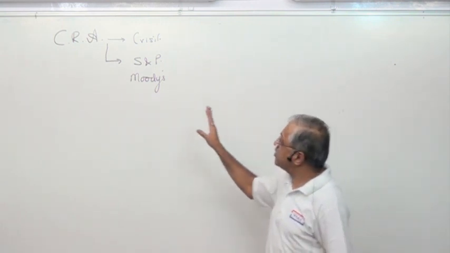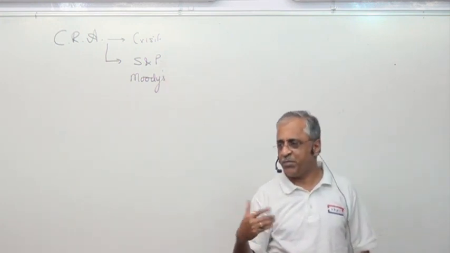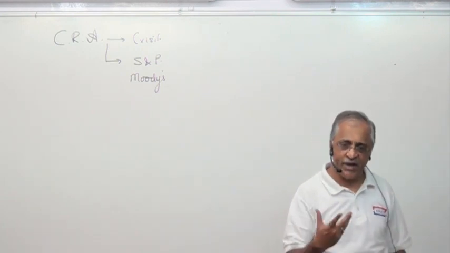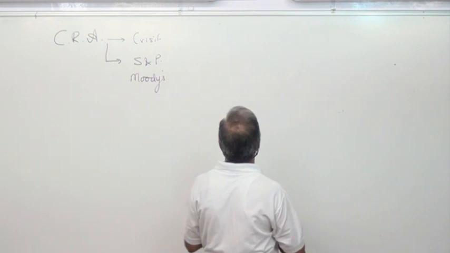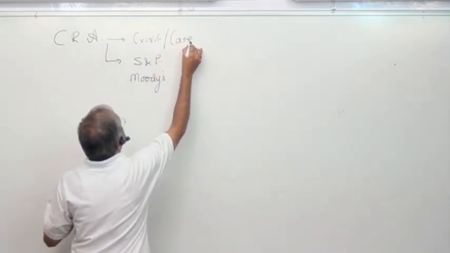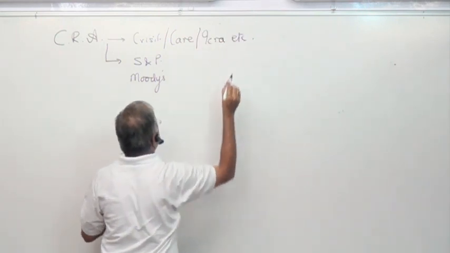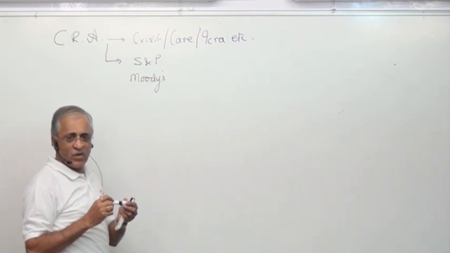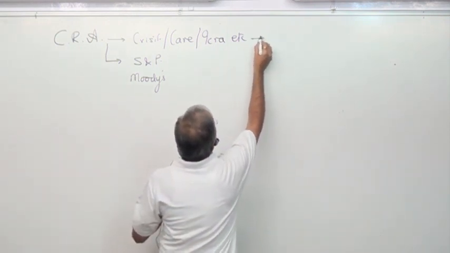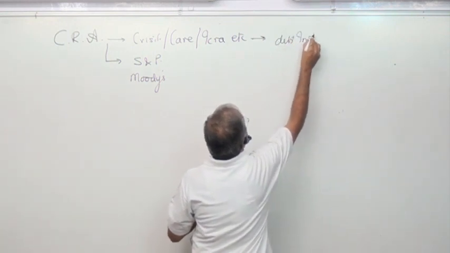Clear? Getting this? So Standard and Poor's, CRISIL, they do ratings of companies. Whenever you issue a debt instrument, you have to get a rating done. You got an IPO grading also. So we'll check this. So CRISIL, you got CARE, you got ICRA. These are rating agencies in India. Okay, what ratings do they do? They do ratings of debt instruments. Debt instruments they do rating.